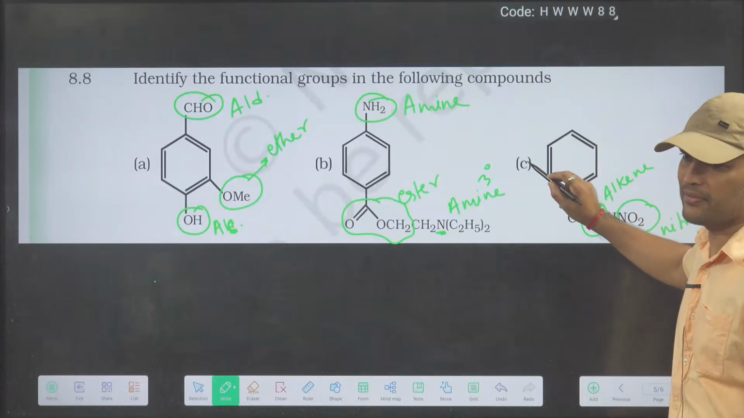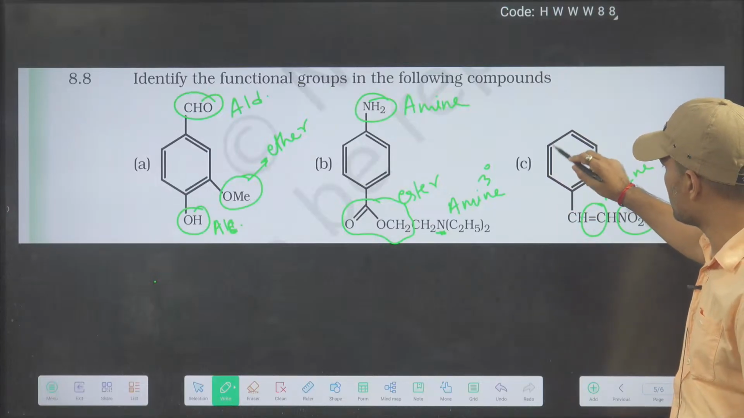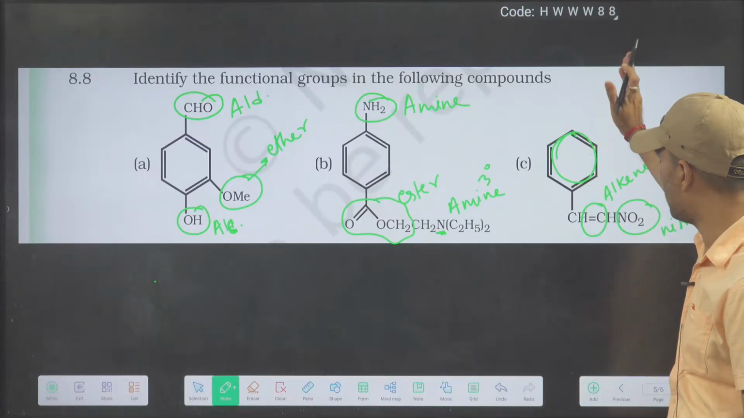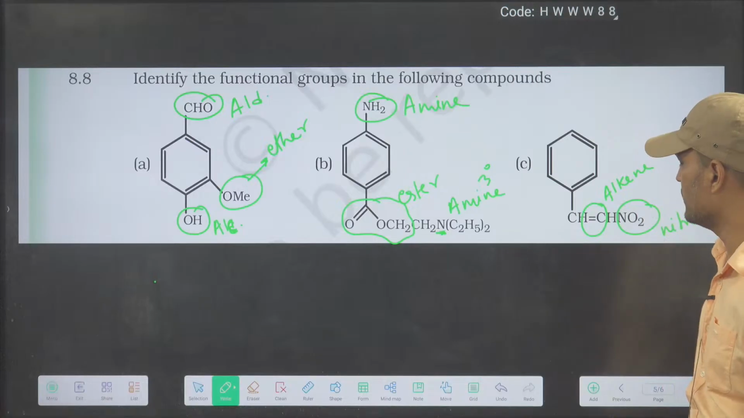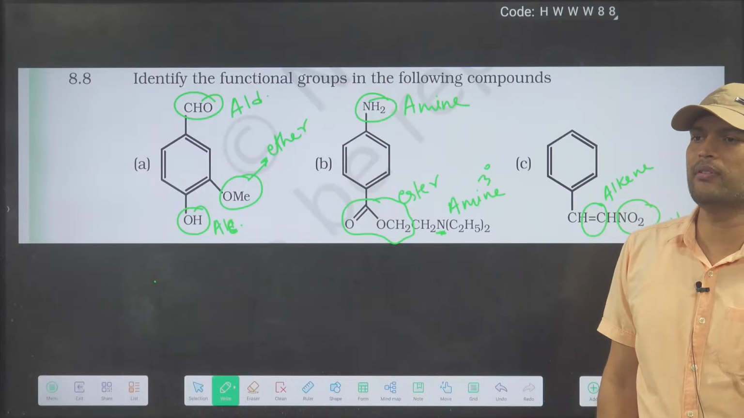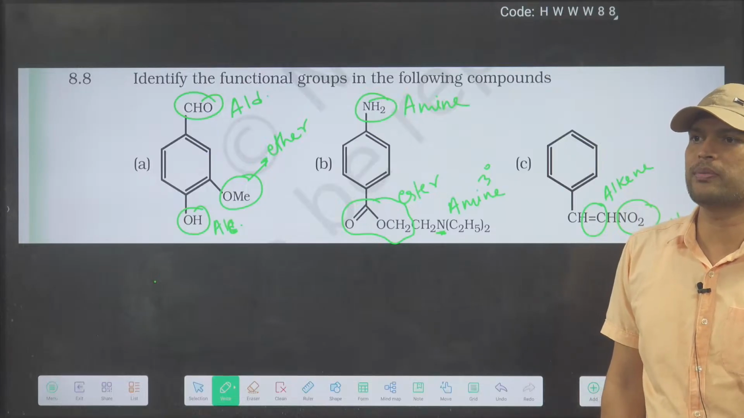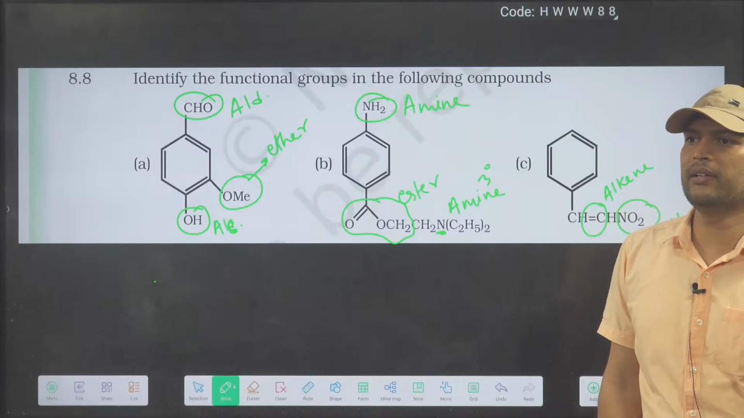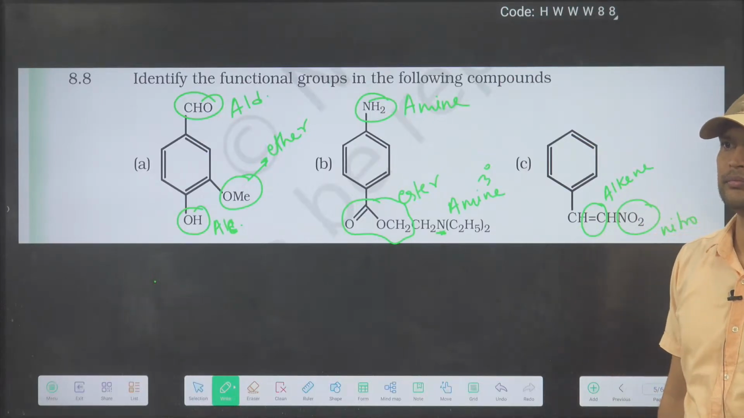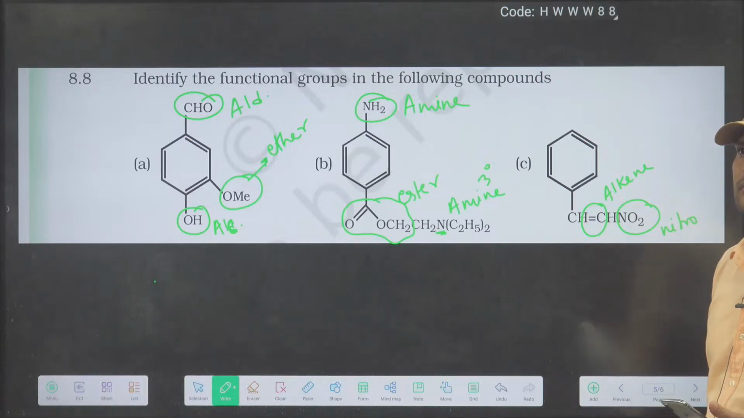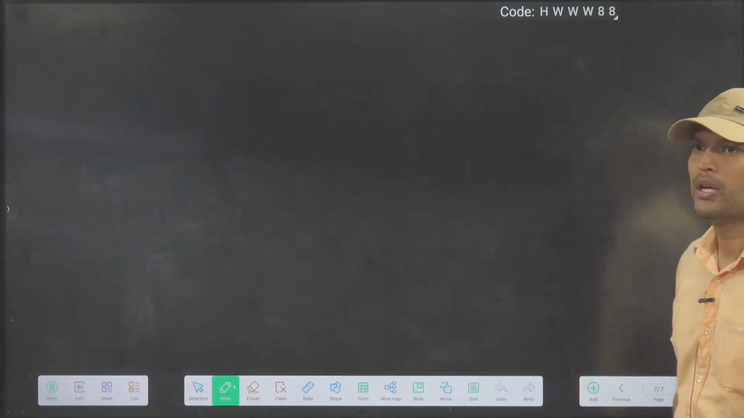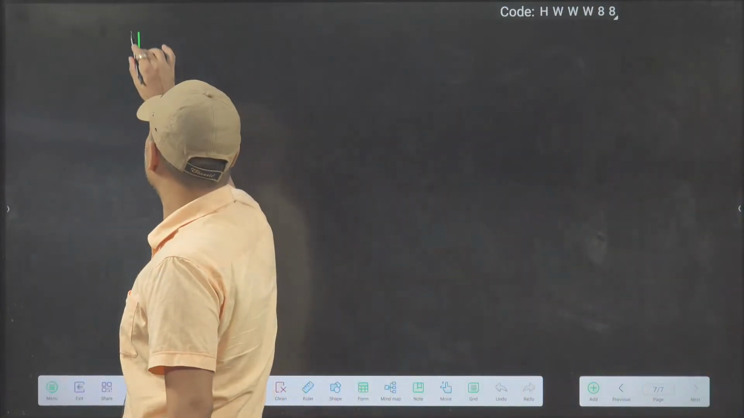Benzene is not treated as a functional group. Don't count these pi bonds as a functional group. Benzene as a whole, this is just a compound. So we'll come to these points later on. So are you able to do this question? This question clear to everyone? Can you identify the functional groups now? Clear? Done? Okay.